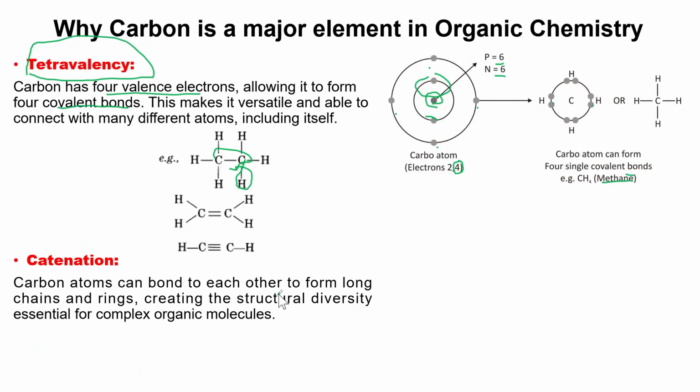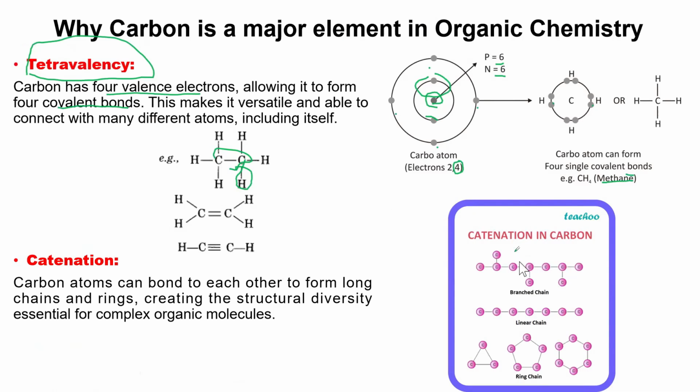Then catenation, one of the very important things. Carbon atoms can bond to each other to form long chains and ring chains, creating a structural diversity essential for complex organic molecules. So catenation in carbon is the ability of carbon to form a long chain. You see carbon can form a long linear chain, like here, and it can also form branches. So carbon can form a branched compound. You see this is a branch here.